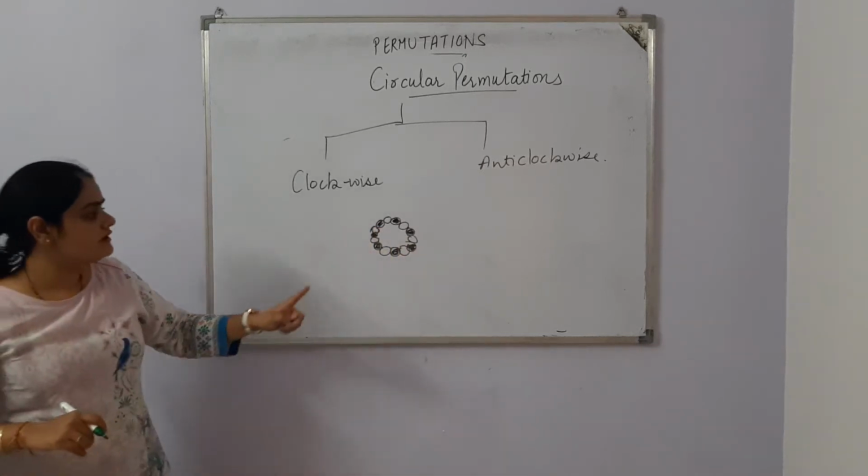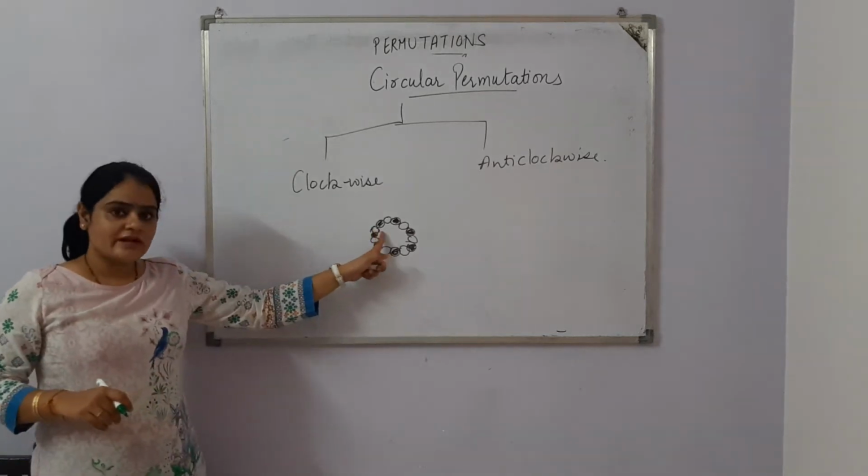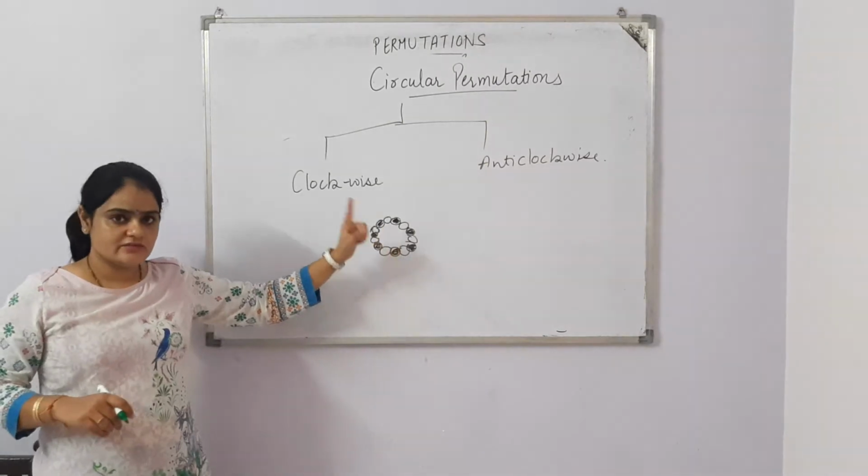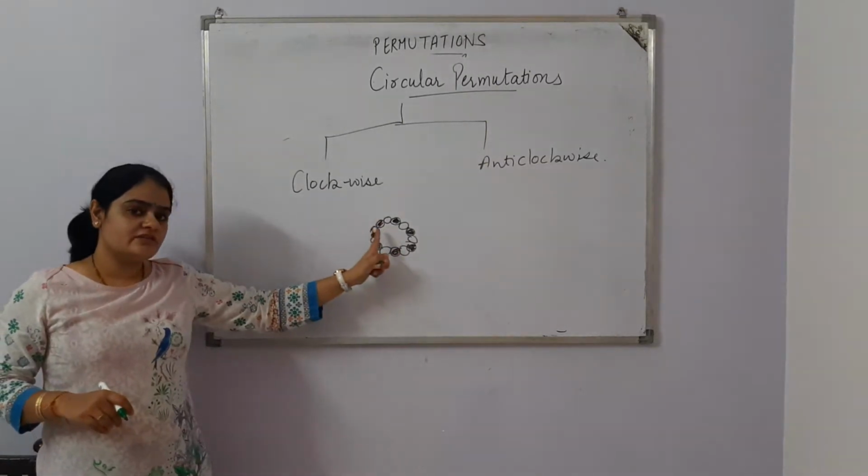One bead is white, and one bead is golden, which is shaded, and which is not shaded is white.